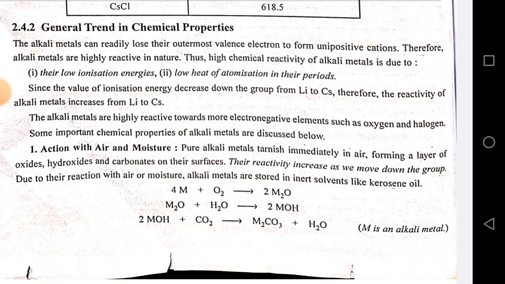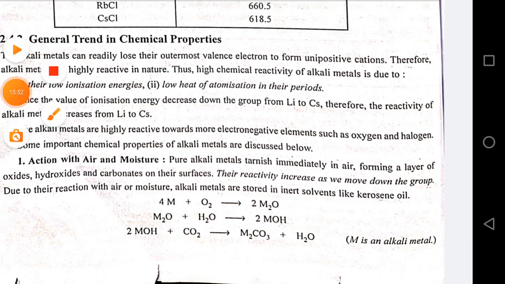Some important chemical properties of alkali metals are: Number 1. Action with air and moisture. Pure alkali metals tarnish immediately in air, forming a layer of oxide, hydroxide and carbonate on their surface. Their reactivity increases as we move down the group due to their reaction with air or moisture. Alkali metals are stored in inert solvent like kerosene oil.